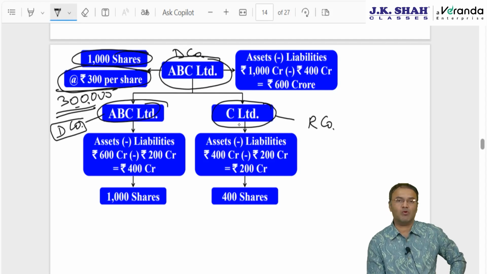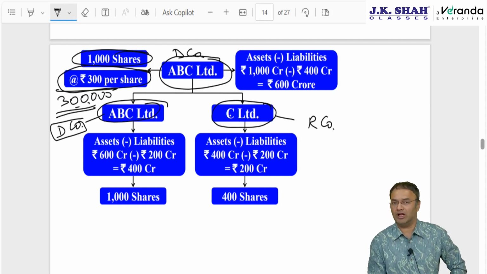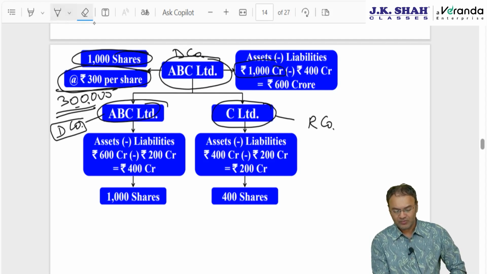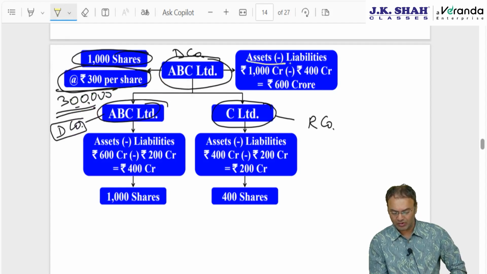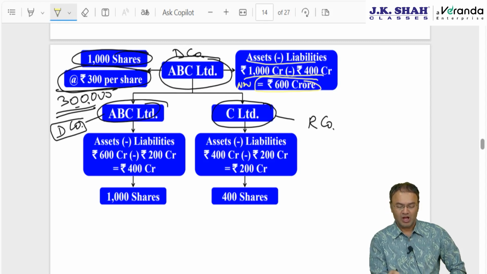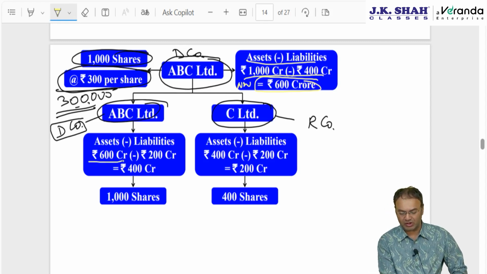Prior to demerger, what was the position on net worth? Net worth means assets minus liability. The old company had assets worth 1000 crore and liability worth 600 crore. Accordingly, net worth of this company before demerger was 400 crore.